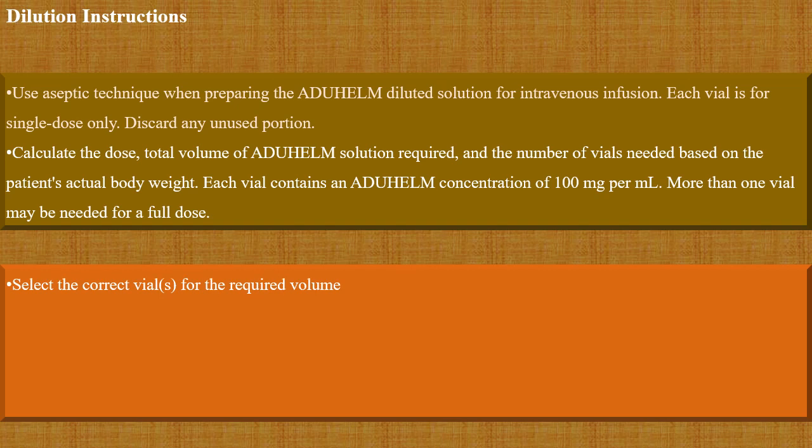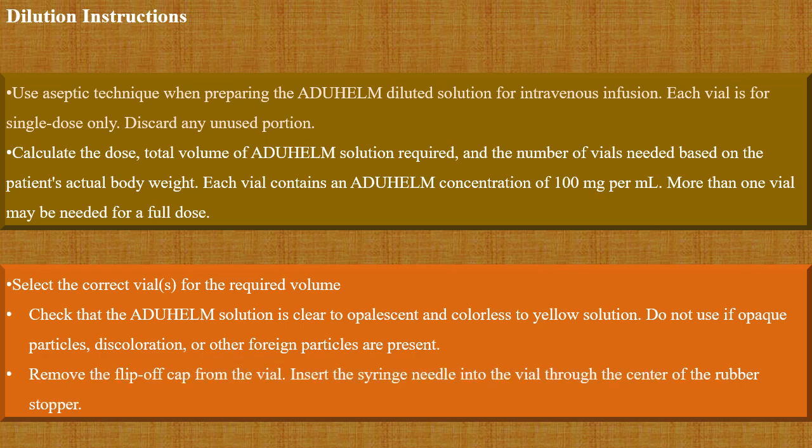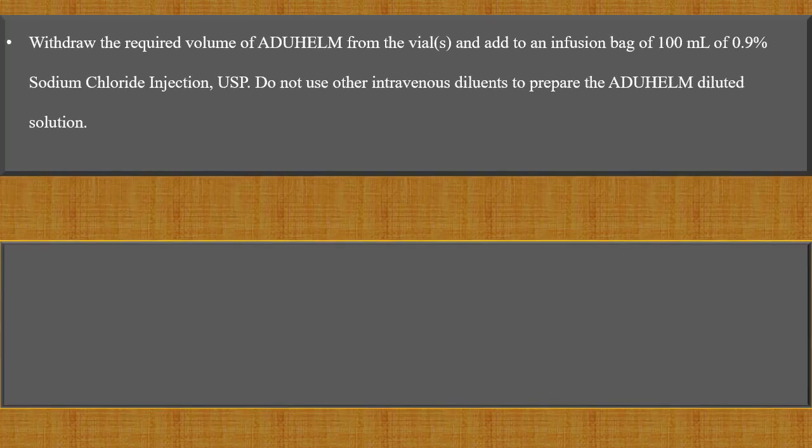Select the correct vial for the required volume. Check that the Aduhelm solution is clear to opalescent and colorless to yellow. If any particles are present in the solution, don't use it. Remove the flip-off cap from the vial. Insert the syringe needle into the vial through the center of the rubber stopper. Withdraw the required volume of Aduhelm from the vial and add it to an infusion bag of 100 ml of 0.9% sodium chloride injection USP. Do not use other IV diluents to prepare the Aduhelm diluted solution.